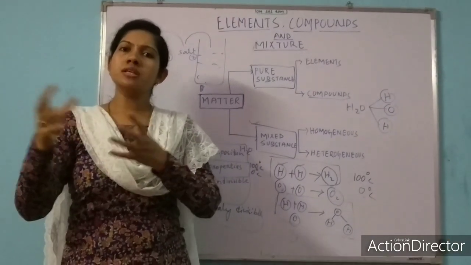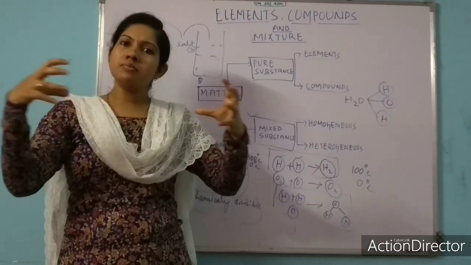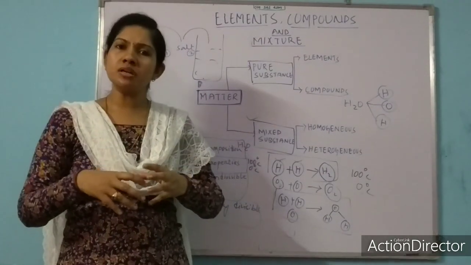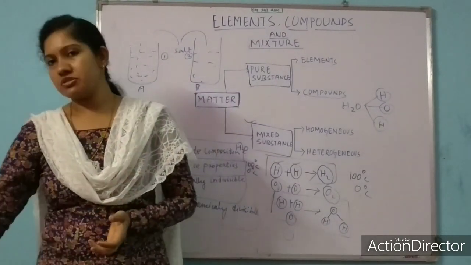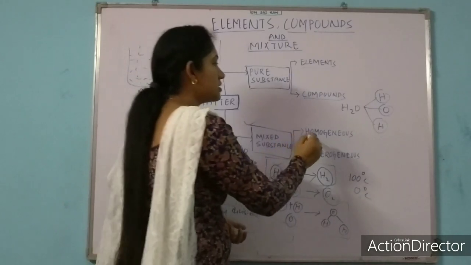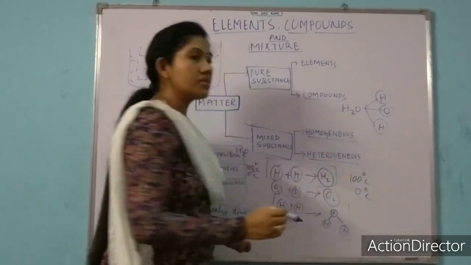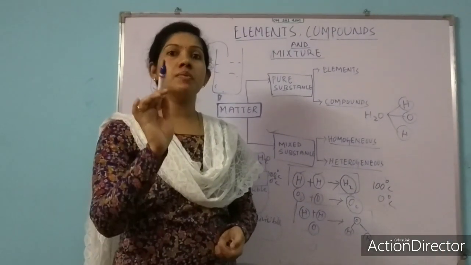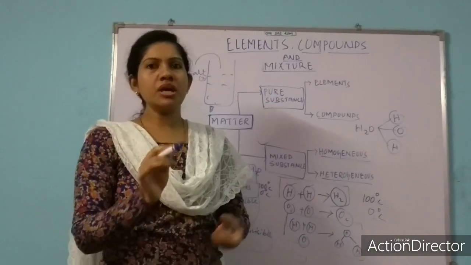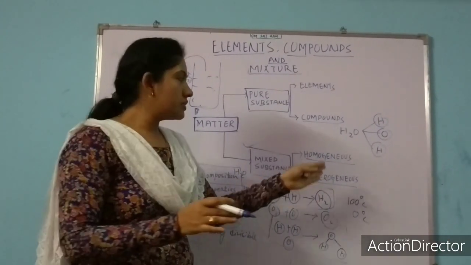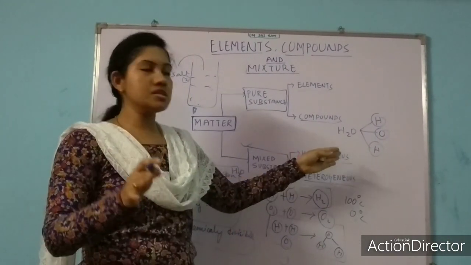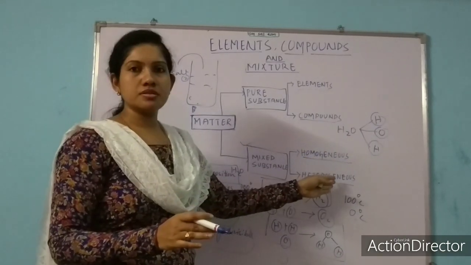All the two or three substances will mix or combine in different proportions and form a mixture. So a mixture can be categorized into homogeneous and heterogeneous. What is homogeneous and what is heterogeneous, we will discuss later on. After discussing some other topics, we will come to discuss homogeneous and heterogeneous briefly.